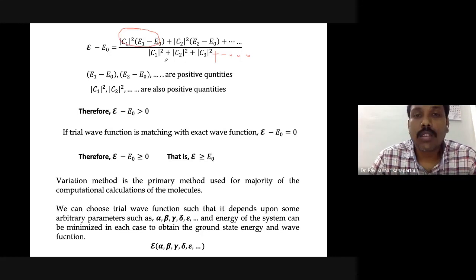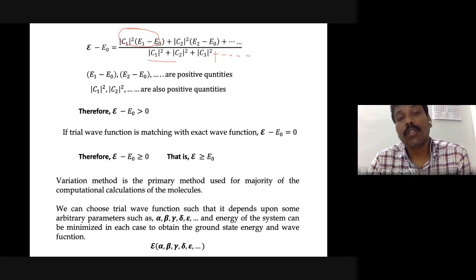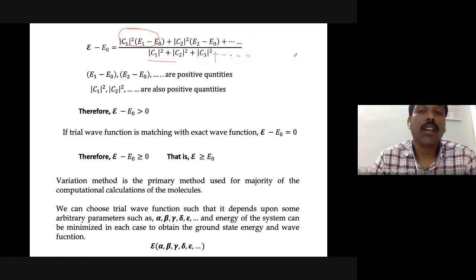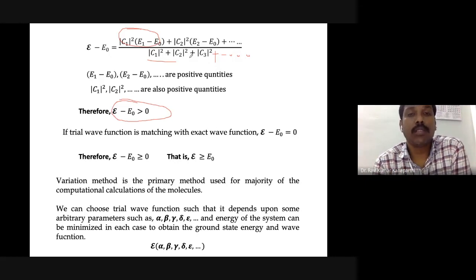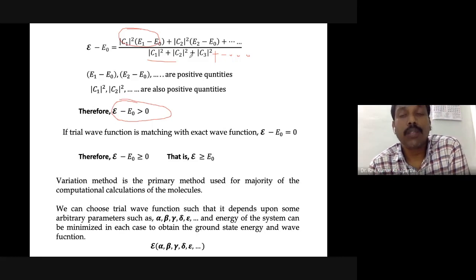Similarly, what about the denominator? The denominator also has modulus of C1 squared plus modulus of C2 squared plus and so on. That means those are also positive quantities. Therefore, I can happily write down this relation. Since this is a positive quantity and this is a positive quantity, it will be definitely greater than 0. When you take the ratio of two positive quantities, it will be positive.